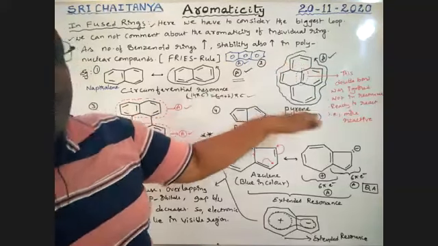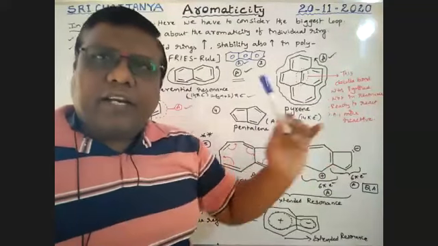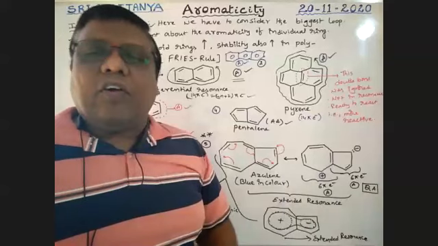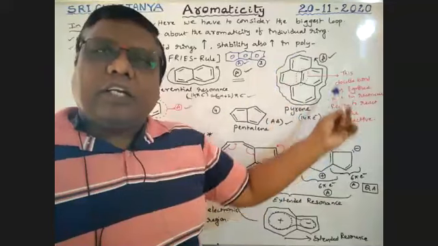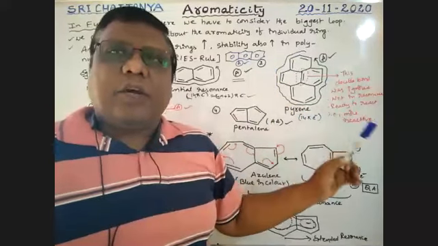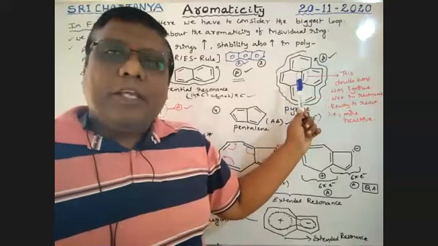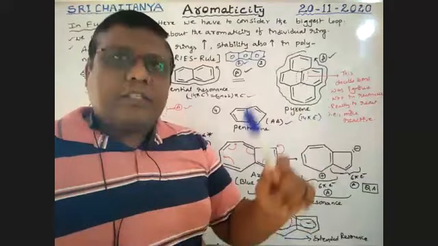Altogether that is 7 pi bonds, 7 times 2, 14 pi electrons. This pi bond is free, ready to be involved in addition reactions, but not these pi bonds. This is also circumferential resonance, so it is also considered aromatic. Please be conscious, this pi bond is neglected. Don't count that. This is the special case.